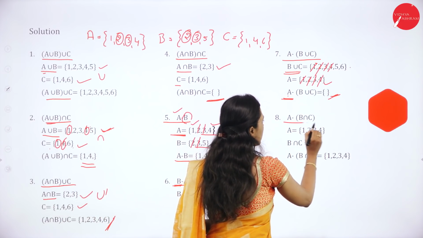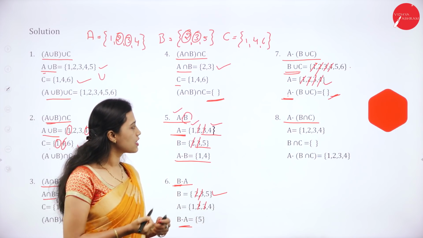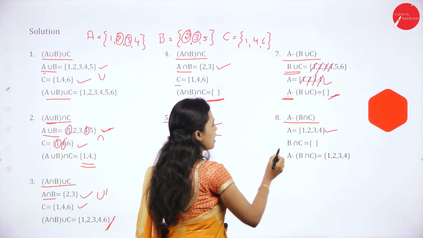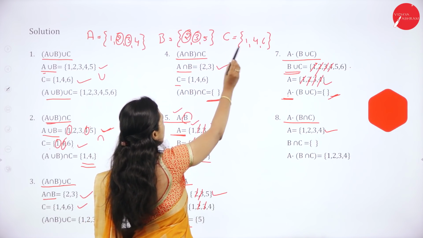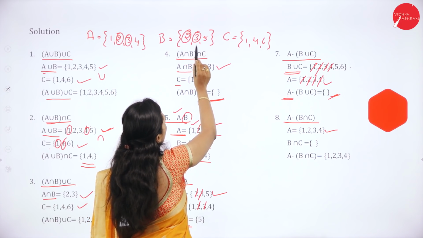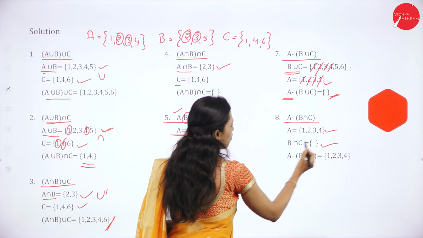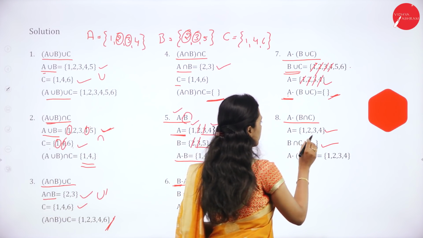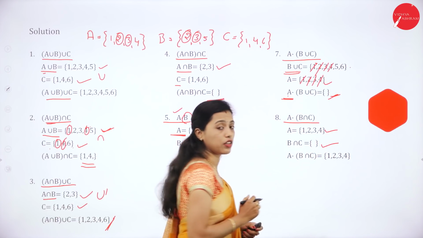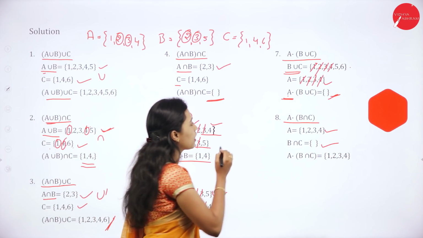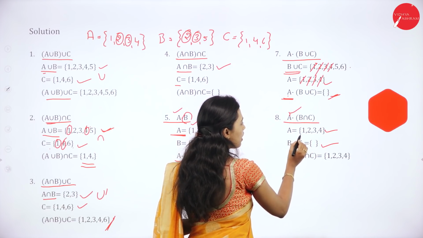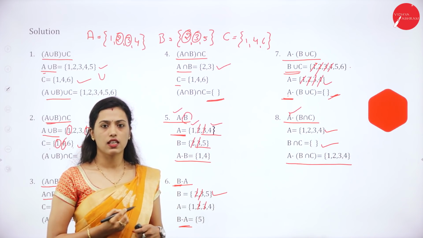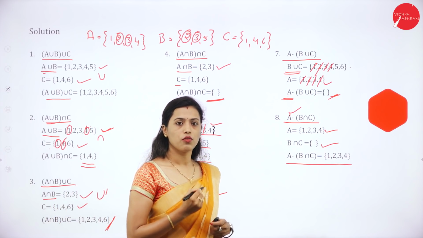Then A minus B intersection C. So A is equal to 1, 2, 3, 4. B intersection C: common elements in set B and C. Is there any common element? No, there is no common element. So B intersection C is equal to null set. So we have to deduct it, which means nothing is there to deduct. So what is remaining in A? It is 1, 2, 3, 4. So A minus B intersection C is equal to 1, 2, 3, 4.